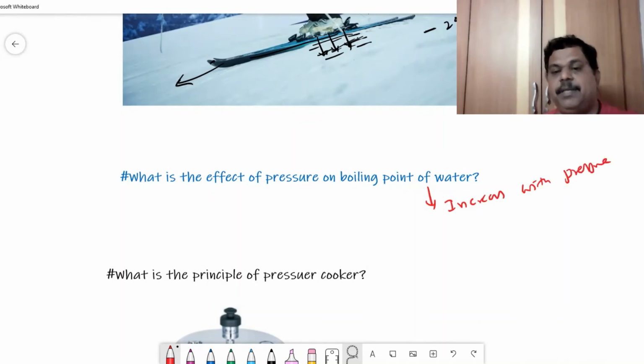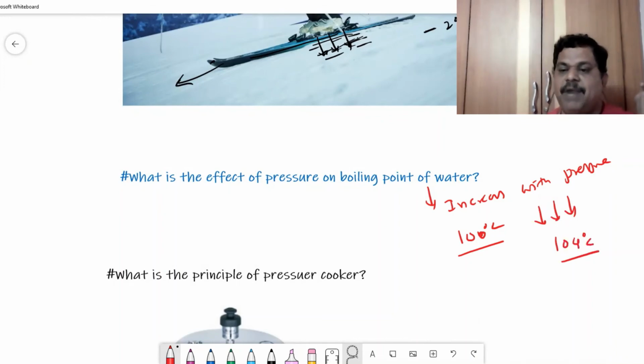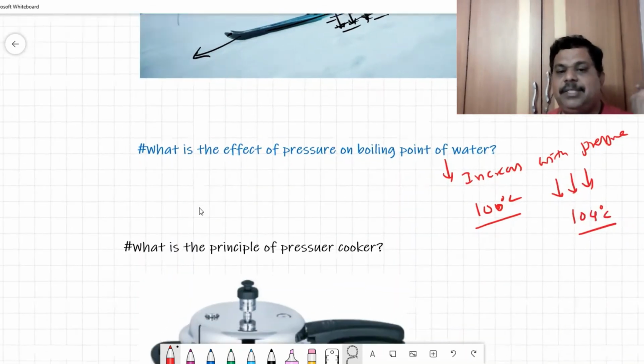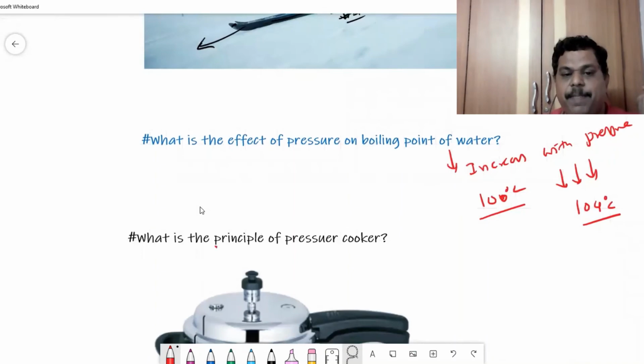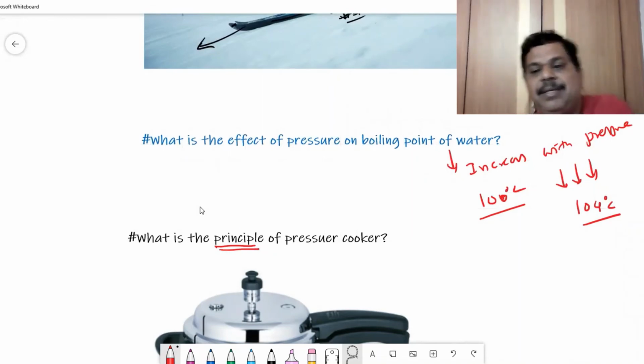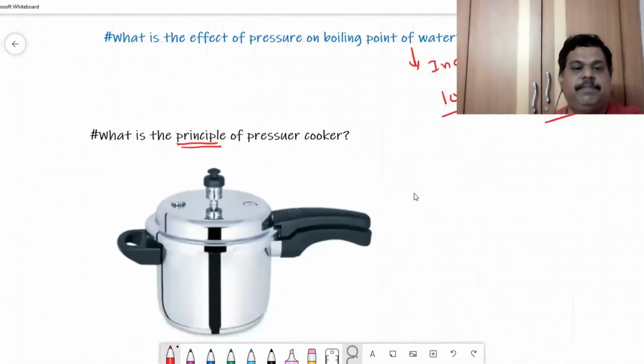So again, the same logic. Ordinary water at ordinary pressure boils at 100 degrees centigrade. But when we exert pressure on it, water exists in liquid state even at 104 degrees centigrade. This is the principle behind the pressure cooker. Pressure cooker works on the principle that the boiling point of water increases with pressure. Let's see how a pressure cooker works.